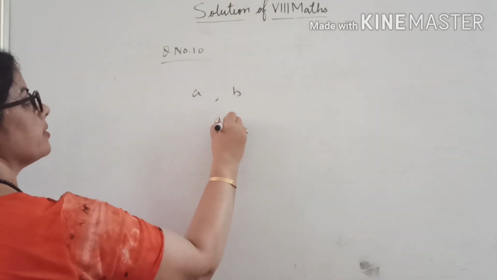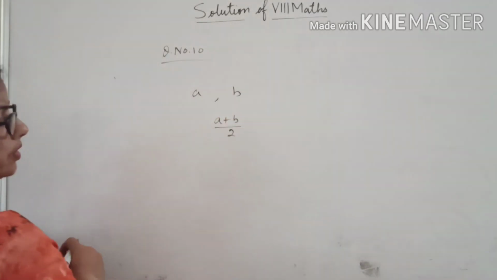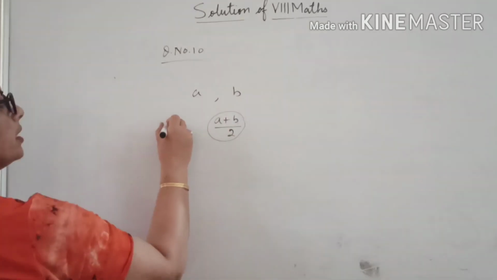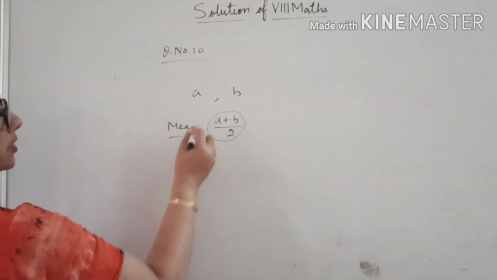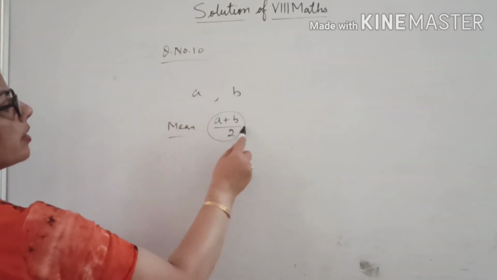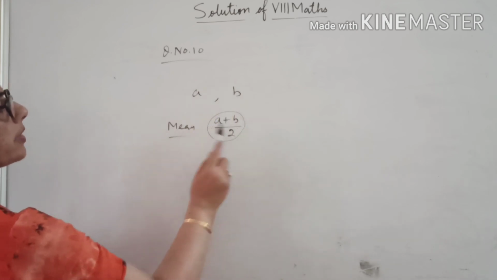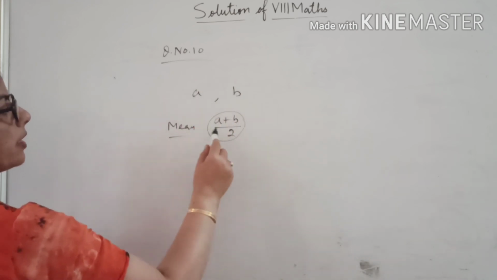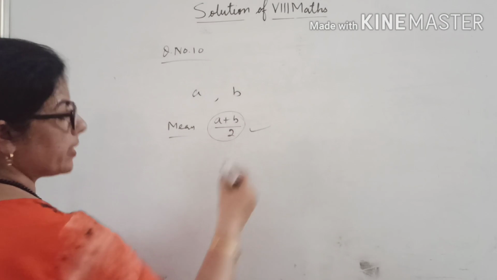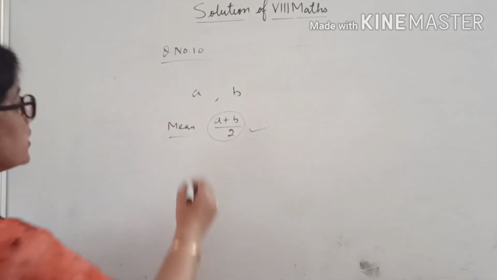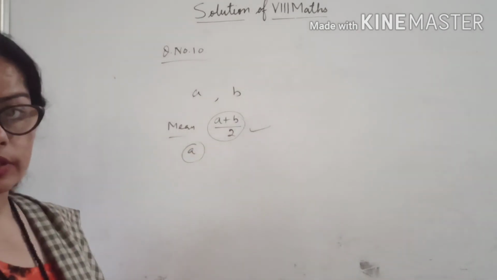First we add and take half of it. This is also called the mean. What is the mean of two numbers? Sum of observations divided by the number of observations, like A plus B by 2. So the right answer is mean. That is option A.